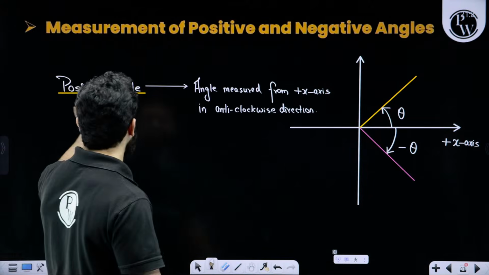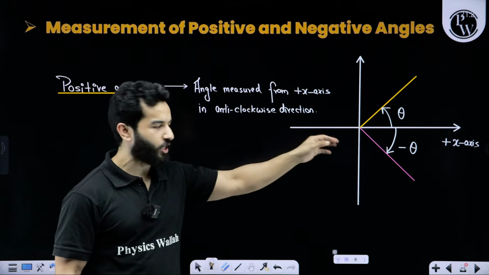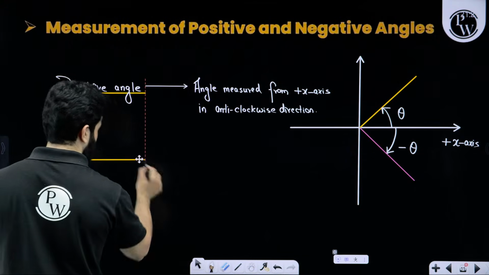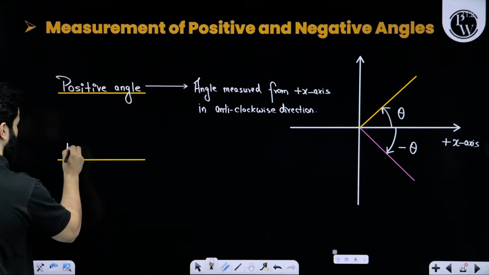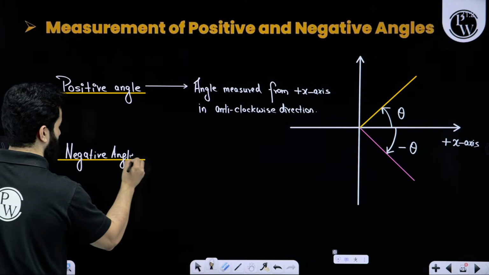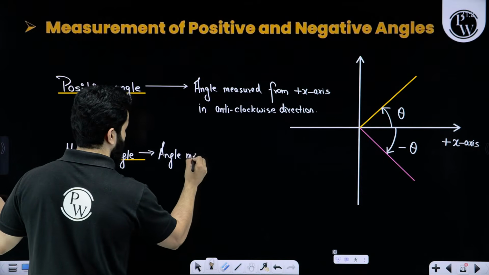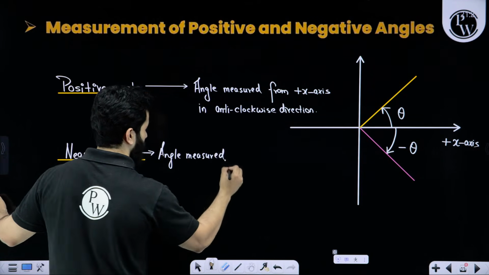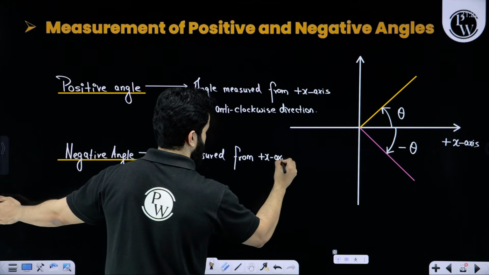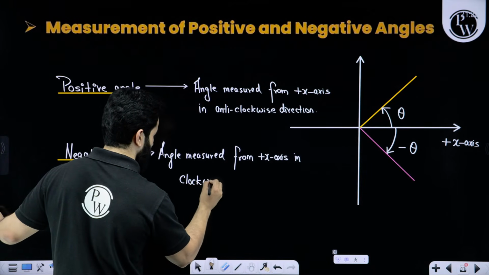Please again understand, positive angle means angle measured from positive x-axis in anti-clockwise direction. Negative angle is angle measured from positive x-axis in clockwise direction.